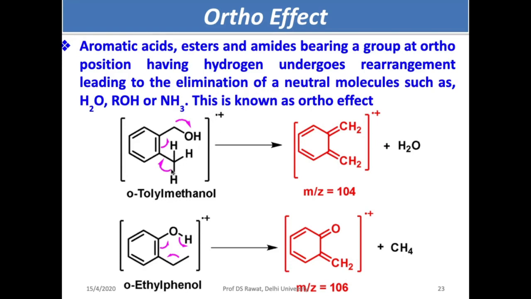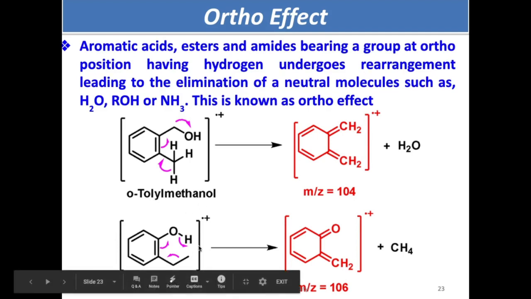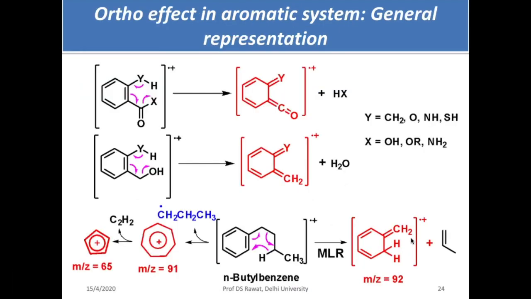What happens once the radical cation is generated? You move this bond over here, this goes over here, and OH has a minus, H has a plus, you eliminate water, and this is the radical cation. So you get a peak at 104 for ortho-toluic acid methanol. But in case of ortho-ethyl phenol, what you get? You get a peak at 106 and elimination of methane.